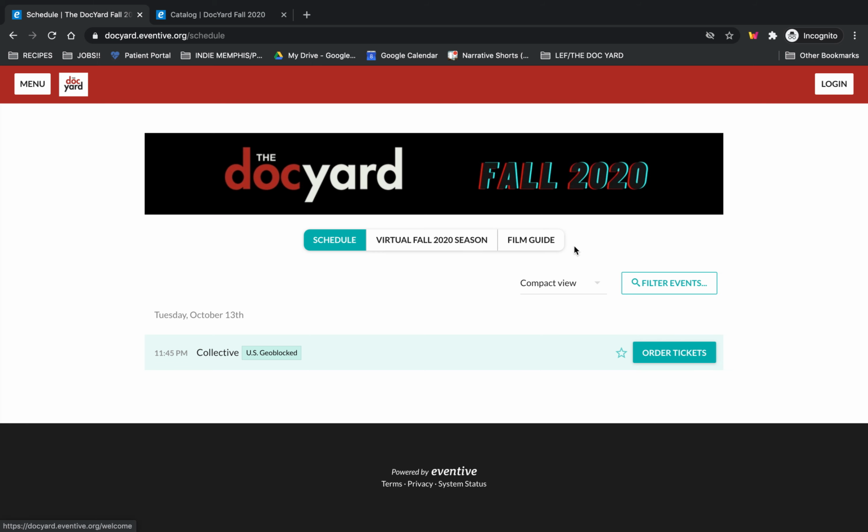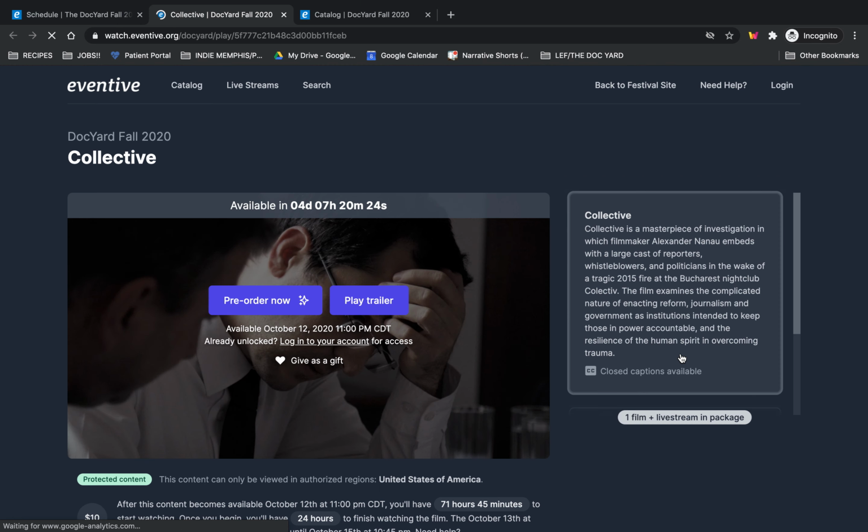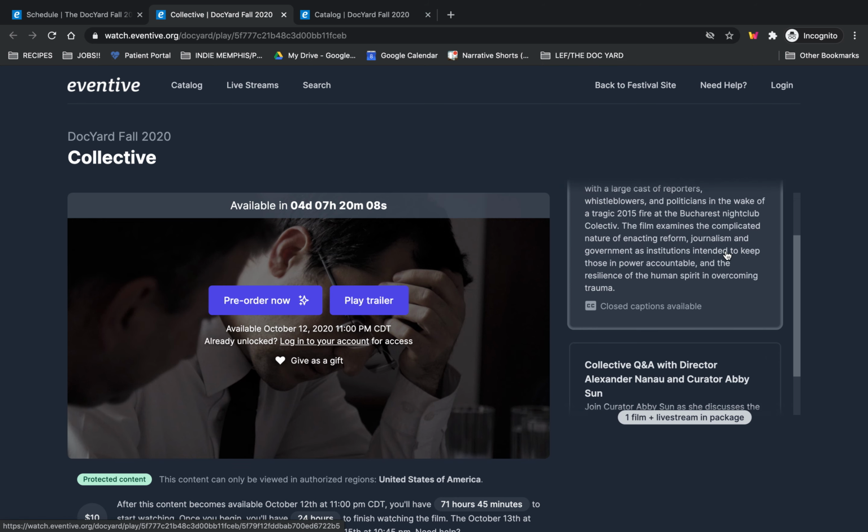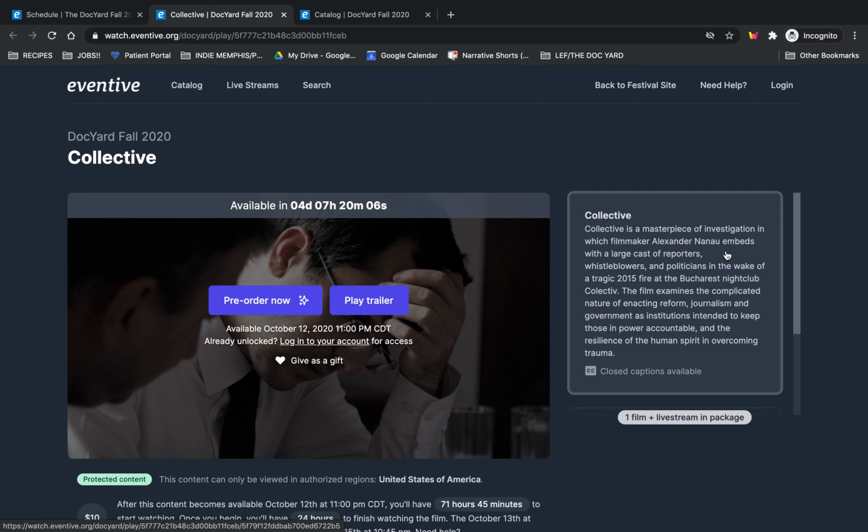We'll go back to schedule, and we're going to click here on order tickets. This will take you to the specific watch page for Collective. So we're back on the Eventive page where you'll watch all the films. You see this countdown counting down the days until Collective is available for you to watch. On the right side is the playlist of how films will show up in Eventive. So we have Collective.